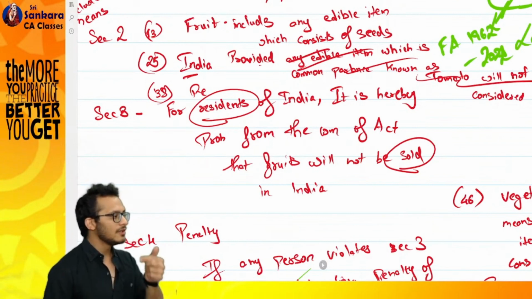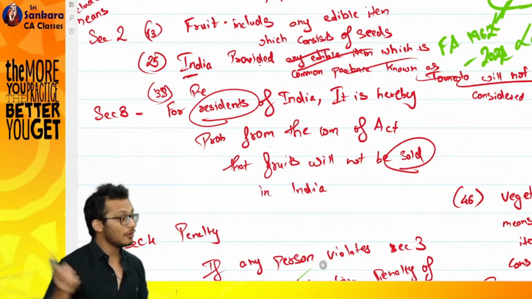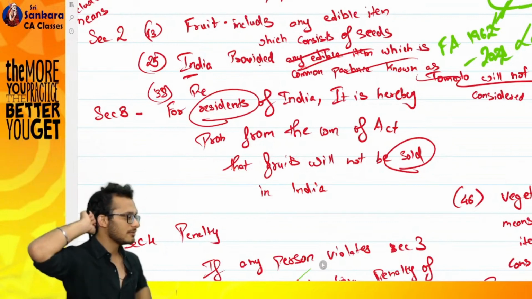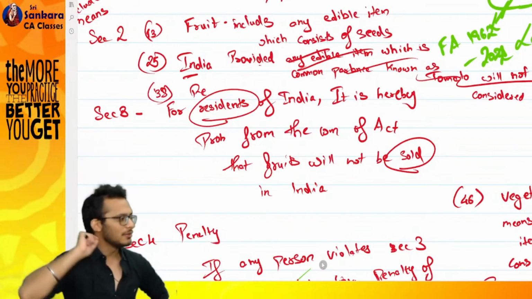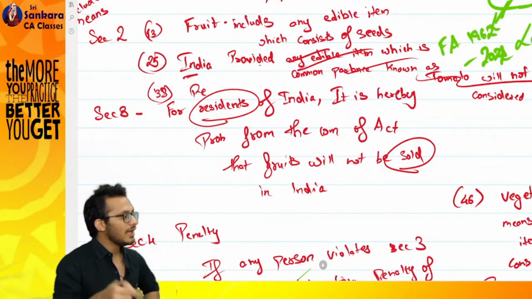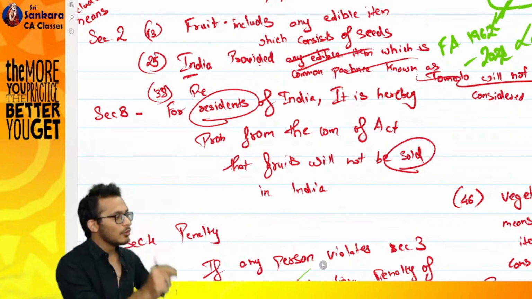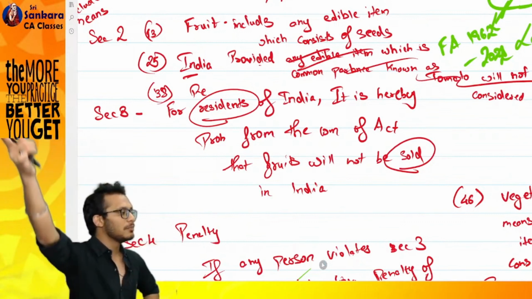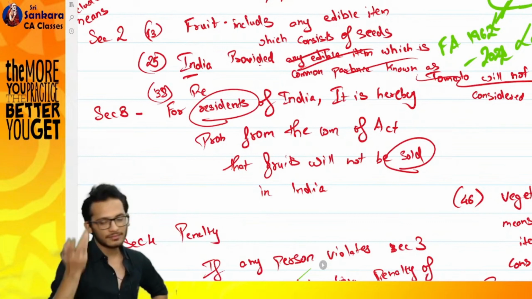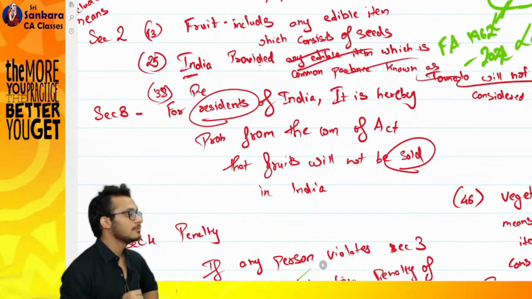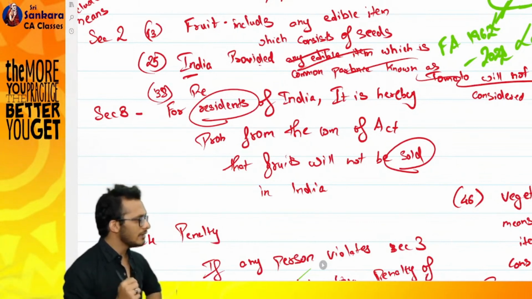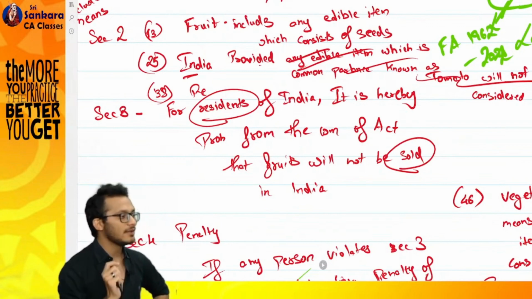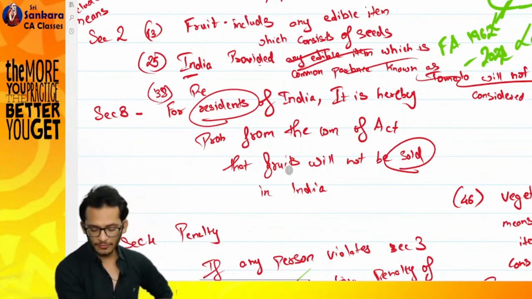Now the question to you, boss: should I define sold in this act, or is there already another act which has defined sold? Which act? Very good. So in that case, what will I do? I will define the word sold in the definitions, saying sold means sold as per section 2 of the Sale of Goods Act. Can I do that? I can definitely do that. I can also give reference to other acts. Clear till now? Yes.